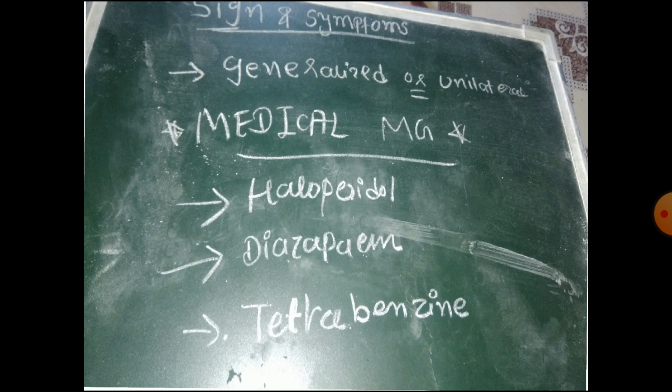Second drug is diazepam. Basically diazepam gives symptomatic treatment, and it is used to relieve anxiety, muscle spasm and in seizure patients. So diazepam is used for the treatment of anxiety, muscle spasm and seizures. Third is tetrabenazine, which is basically used for the symptomatic treatment of athetosis. So these are three drugs which are mostly used in athetosis patients.